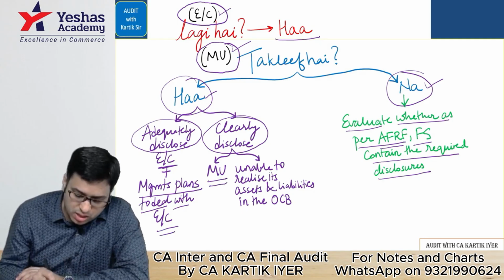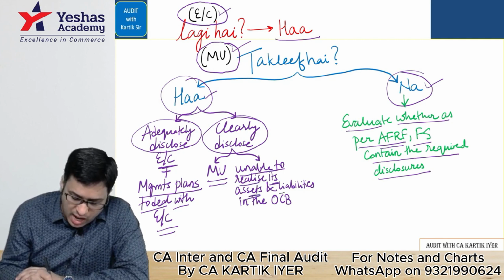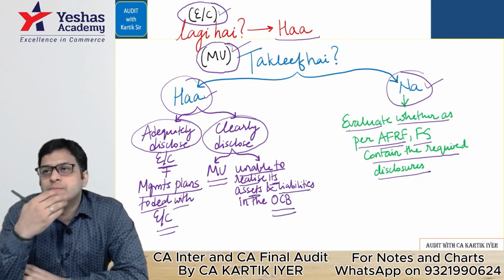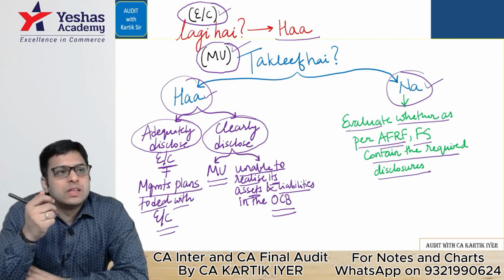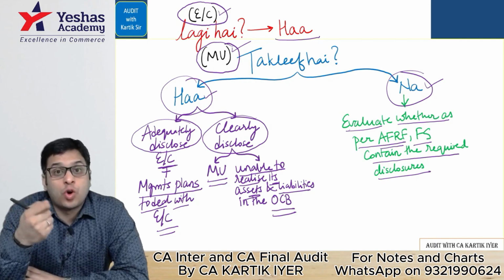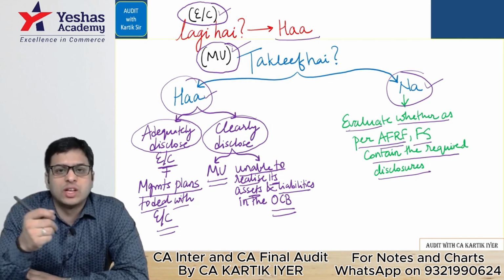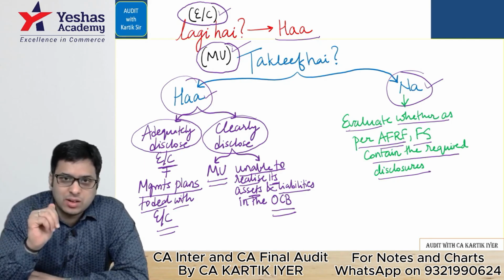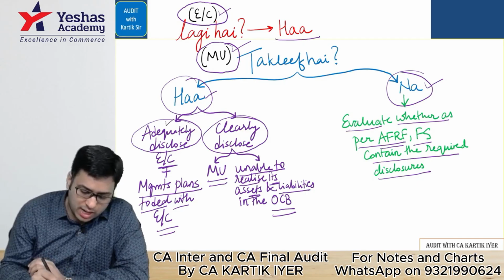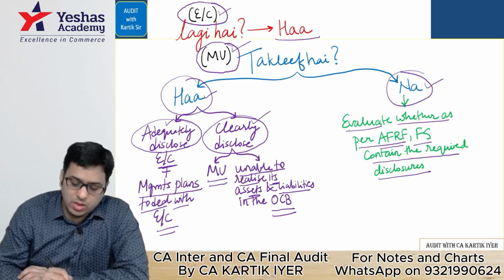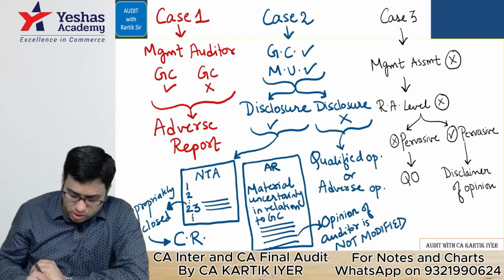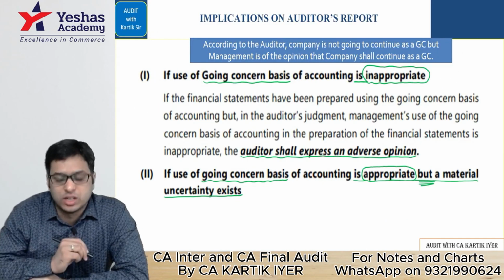And they have to mention the fact that they are unable to realize its assets and their liabilities in the ordinary course of business. It means that they cannot continue showing on cost basis. They will have to show everything on NRV basis, as I told you. Simple to understand this area. Okay. There's your adequately disclose and clearly disclose. Easy. Last but not the least, that is auditor's report. So what are the implications of going concern on the auditor's report?